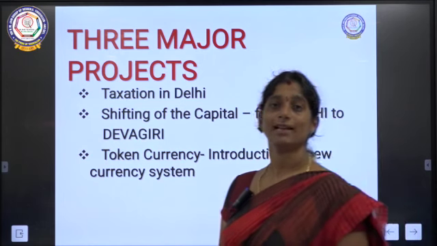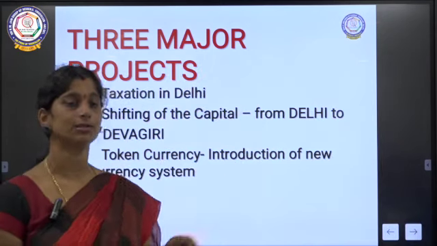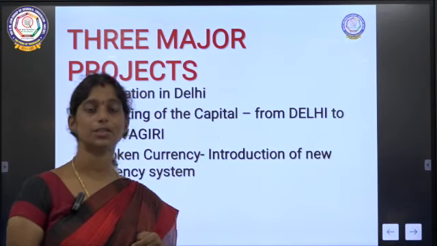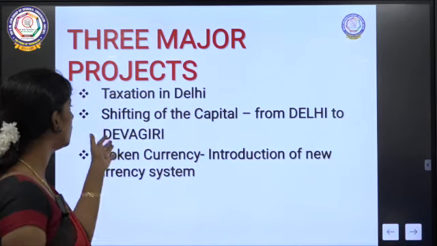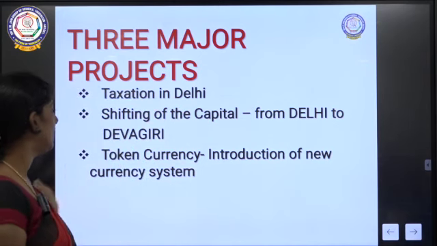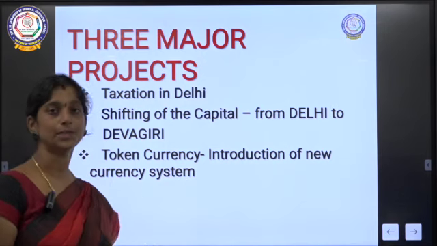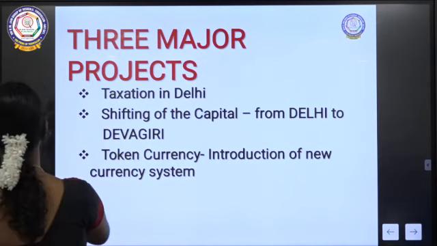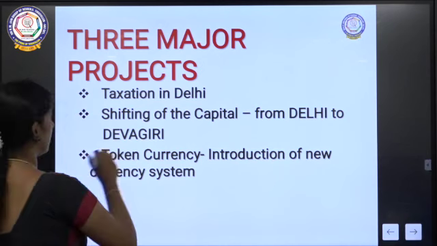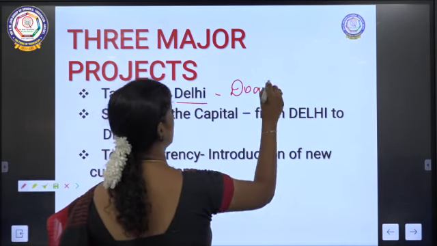So we've seen that there are three major projects introduced by Muhammad bin Tughlaq. One was taxation in Delhi. The other was shifting of the capital from Delhi to Devagiri. Then token currency, which was the introduction of new currency system. So this taxation of Delhi, it is also called as the taxation of DOAB.